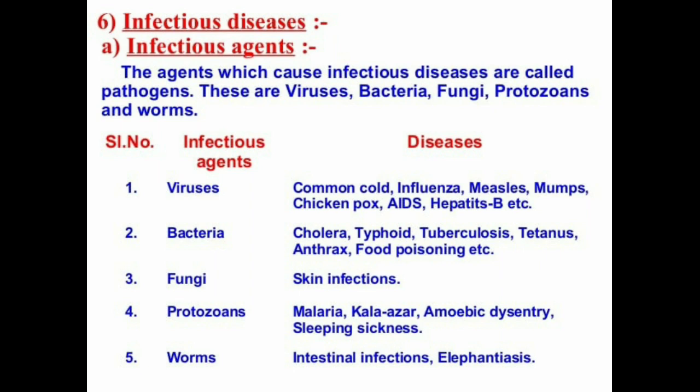For example, you might have heard about antibiotics, right? These antibiotics commonly block the biochemical pathways of bacteria. For example, bacteria produce a protective cell wall around themselves for protecting themselves.